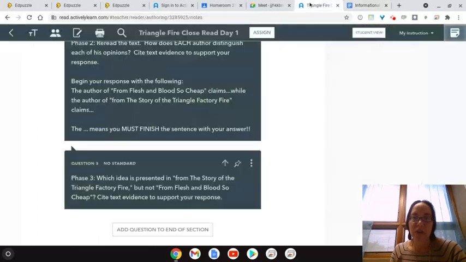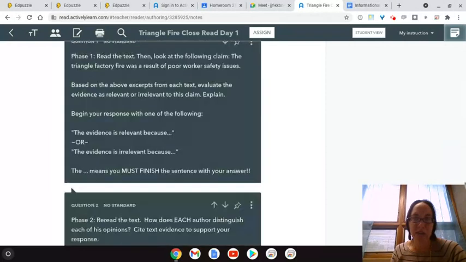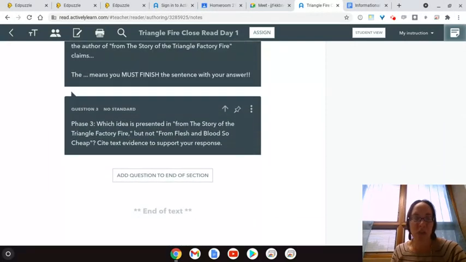We are going to be close reading this again tomorrow and comparing 2 areas of a different section, and then your quiz will be the following day. Go ahead and get participating on the close read.